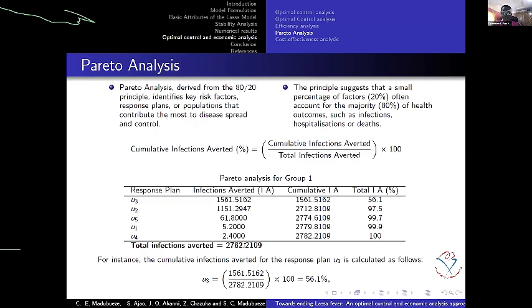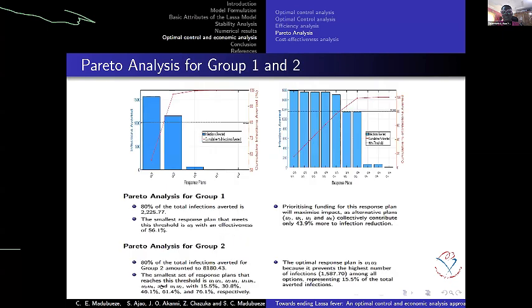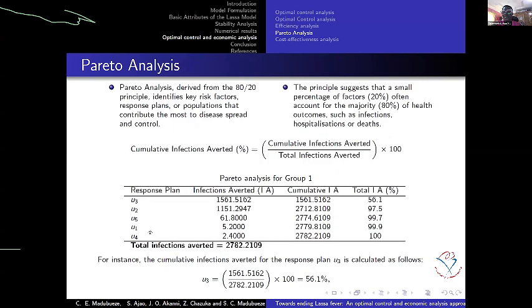So 80% of this infection averted is actually 2,225. Of course, there's 0.77, but because it has to do with human beings. So the smallest one that meets this is U3 with an effectiveness of 56.1%. That is this 52.1% that met it. Every other one has a higher number of people.